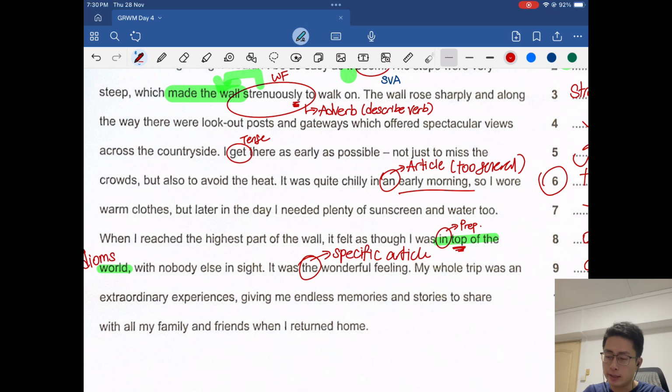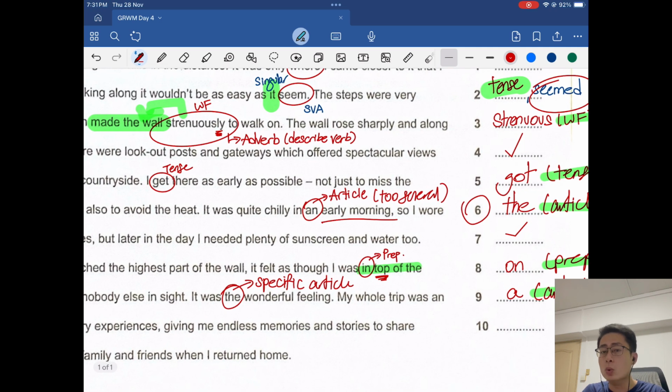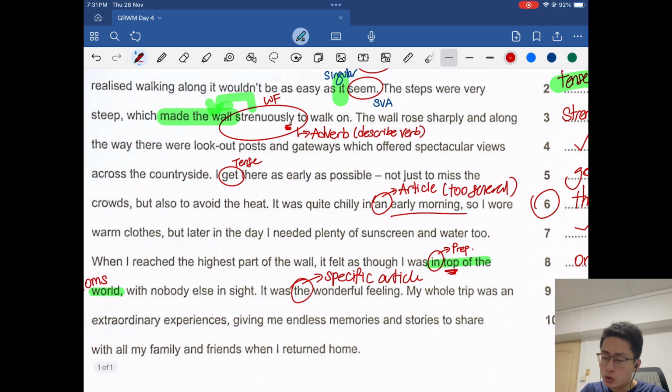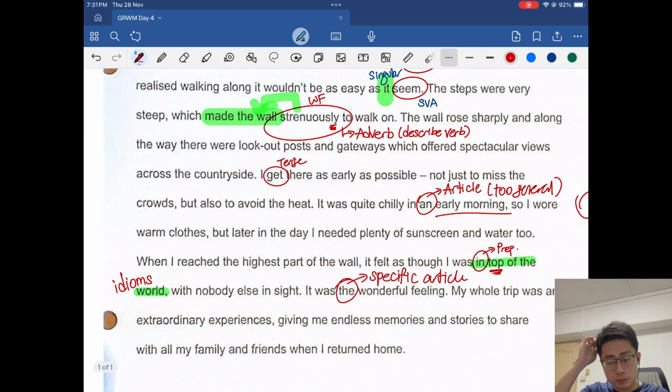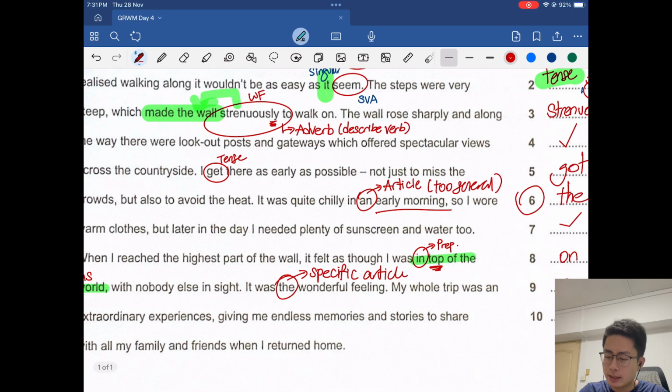Right, so we're almost there, line 9, okay? So based on this, I already have 2 ticks, lines 4 and 7, so I would expect line 10 to have an error as well. Fingers crossed there's really one, okay? So my whole trip was an extraordinary experiences, giving me endless memories and stories to share, blah blah blah. Okay. Right, so this one should be quite straightforward.